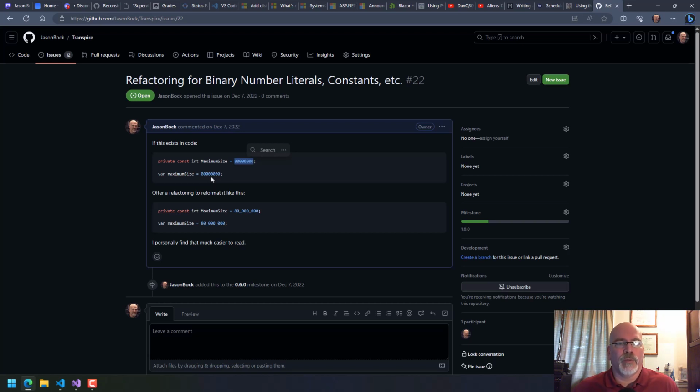It can show up in a whole bunch of spots. What I want is a refactoring to say, put this in here. And of course, if you put an L after something, that means it's actually a long. The point is I find these easier to read.